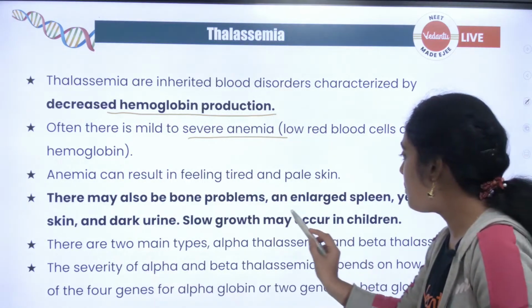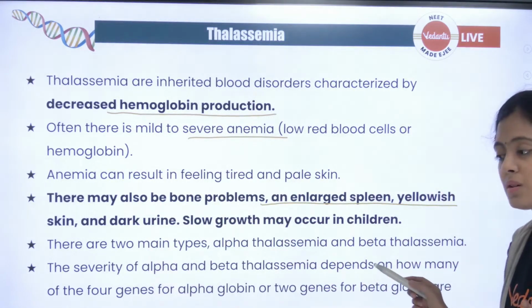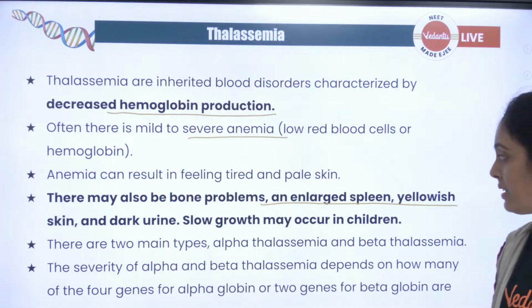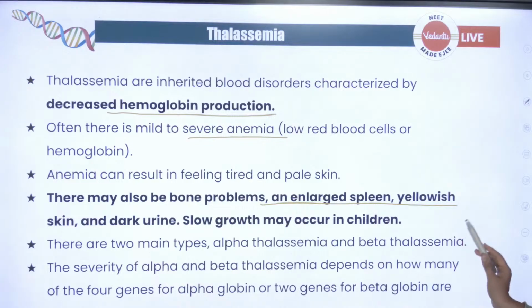Okay, there may also be bone problems and enlarged spleen. Spleen, what is spleen? Anyone? What is spleen? Yellowish skin and dark urine, slow growth may occur in children.